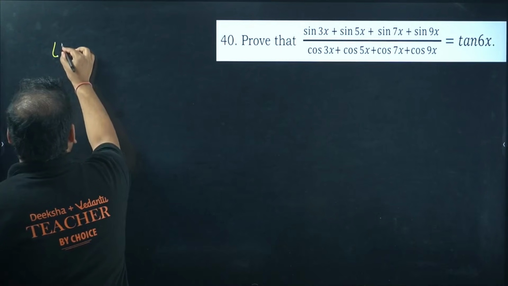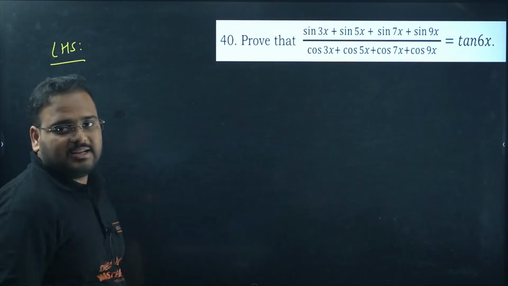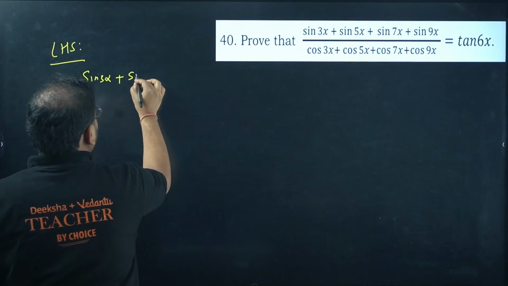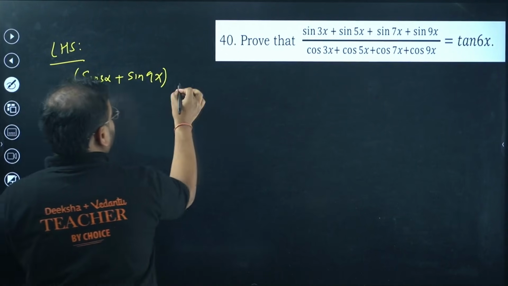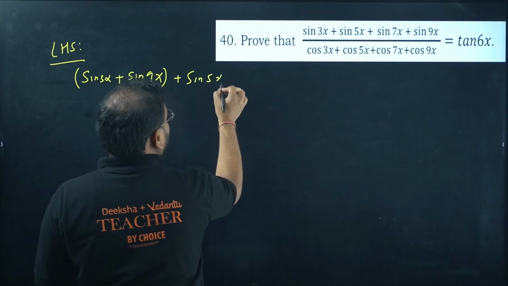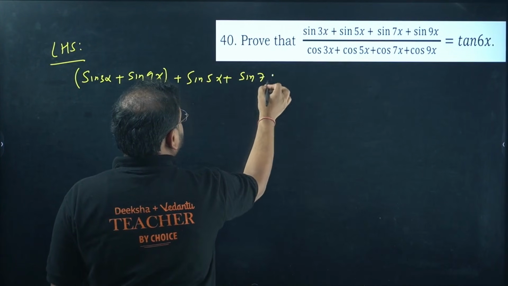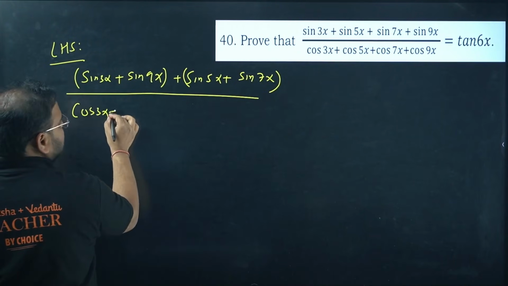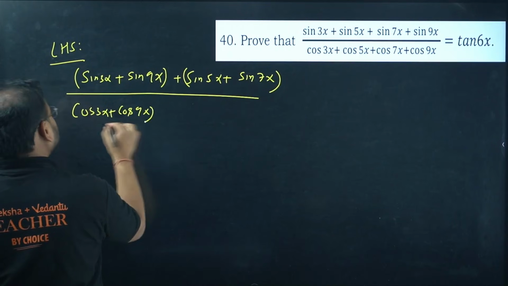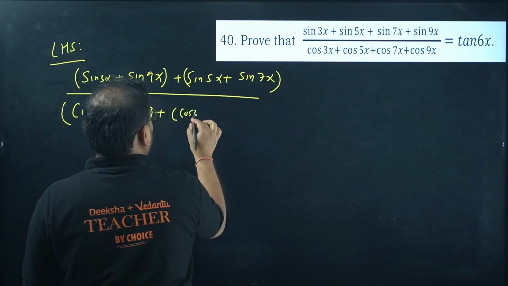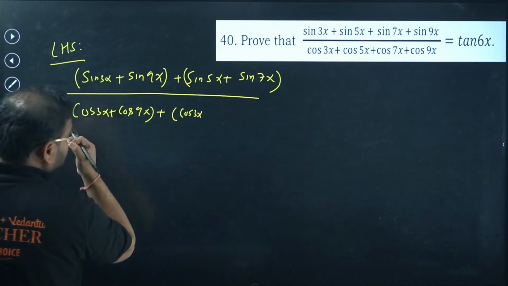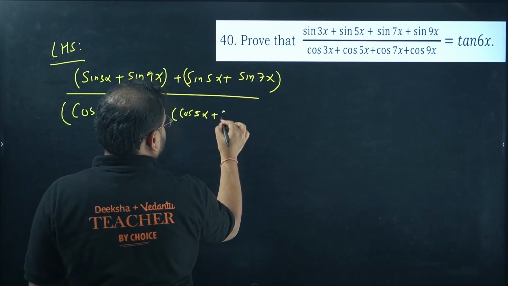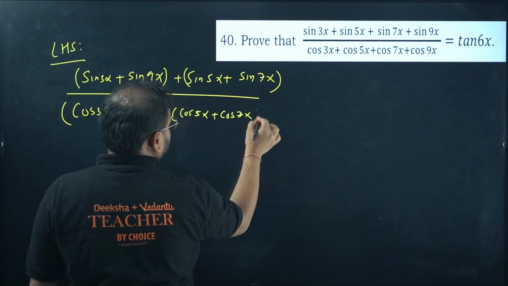Check here. Just take the LHS and start from this: the combination of sin 3x plus sin 9x, and then sin 5x plus sin 7x, divided by the same, cos 3x plus cos 9x and cos 5x plus cos 7x.